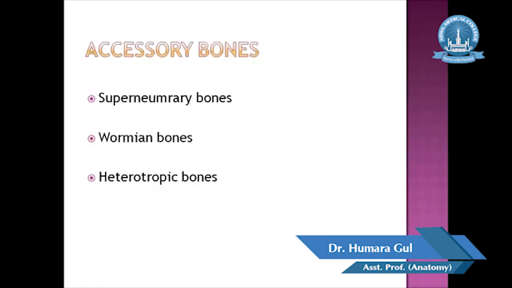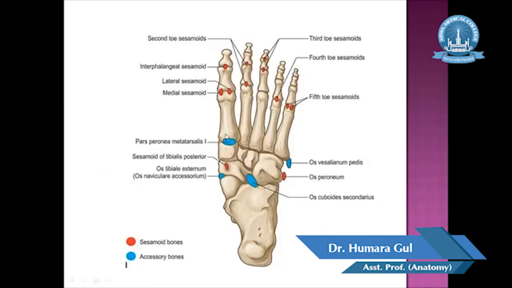Last one are the accessory bones. The accessory bones are further classified into supernumerary bone, Vermian bone and the heterotopic bone. Supernumerary bones develop when a certain bone has an extra center of ossification. These bones are present in the foot and hand. On the radiograph of the foot, these bones can be mistaken for a bone chip that can result from the injury.